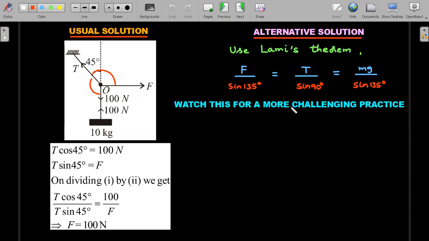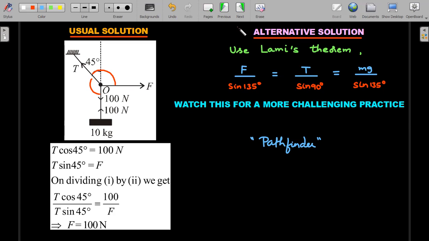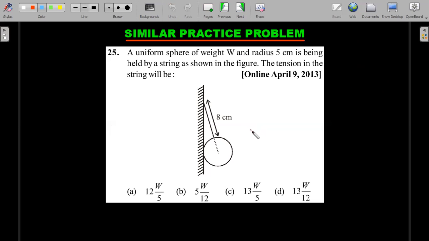Okay. So there is a more challenging practice problem from Pathfinder on Lami's theorem, on which I have made a video, right? So those who are interested in a slightly challenging situation, you can check the link of the video in the description below. Okay, so it's an interesting way of solving the problem. Next one, a practice problem on Lami's theorem, or you could use it otherwise, is from the 2013 paper, and you could see Lami's theorem will give you the answer in one step.